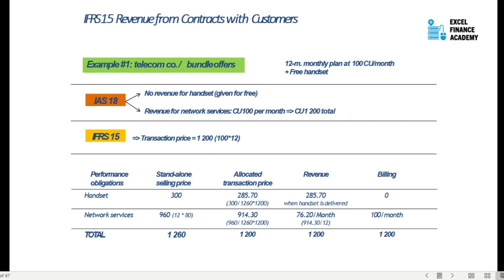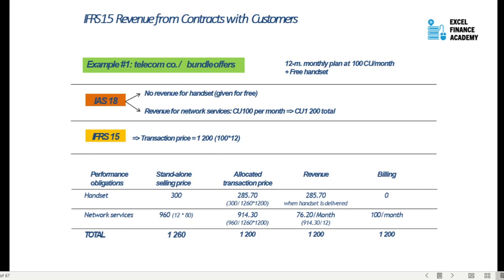One is, if you are a listed company and you are supposed to provide quarterly results, then in the quarter where the handset is sold, if you follow IAS 18, the revenue recognized is less and is moved over to the future months.